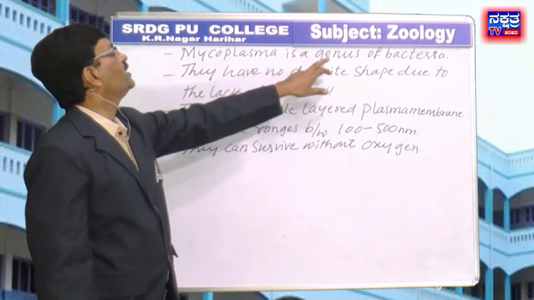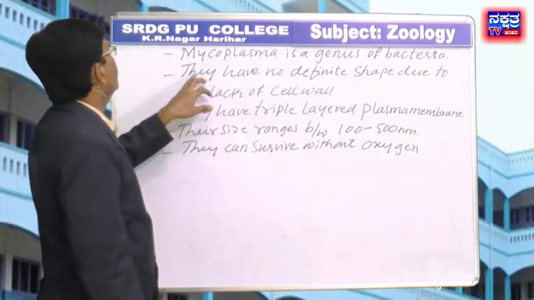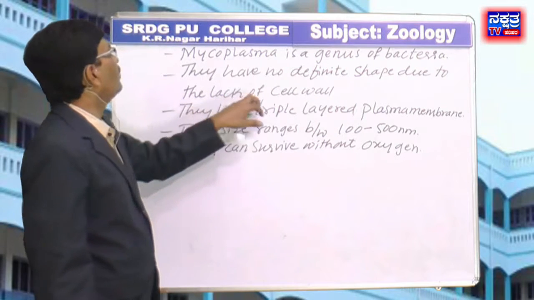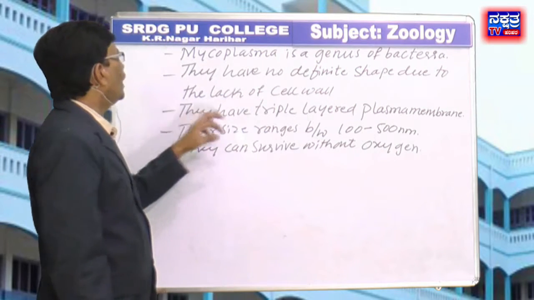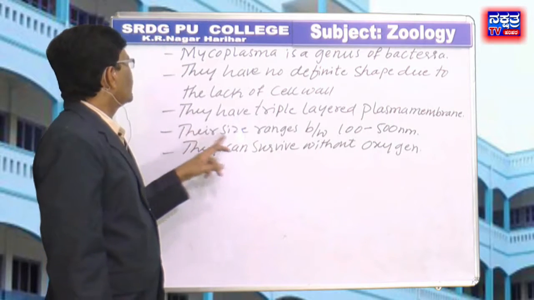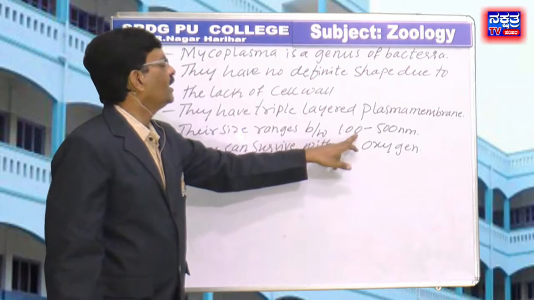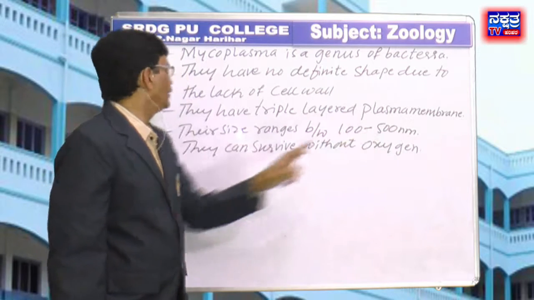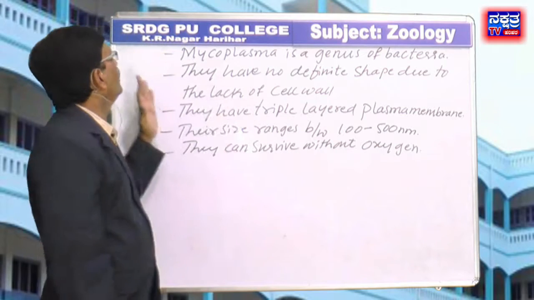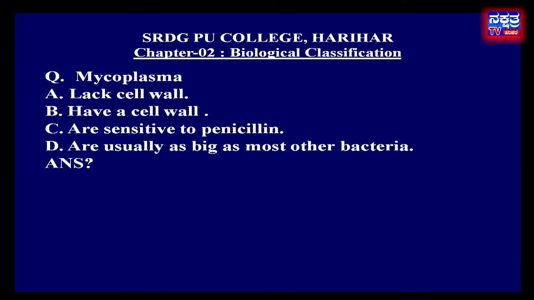Mycoplasma is a genus of bacteria. They have no definite shape due to lack of cell wall. They have triple layered plasma membrane. Their size ranges between 100 to 500 nanometer. They can survive without oxygen. Based on these points, in the given options, A is the right answer. That is lack of cell wall.